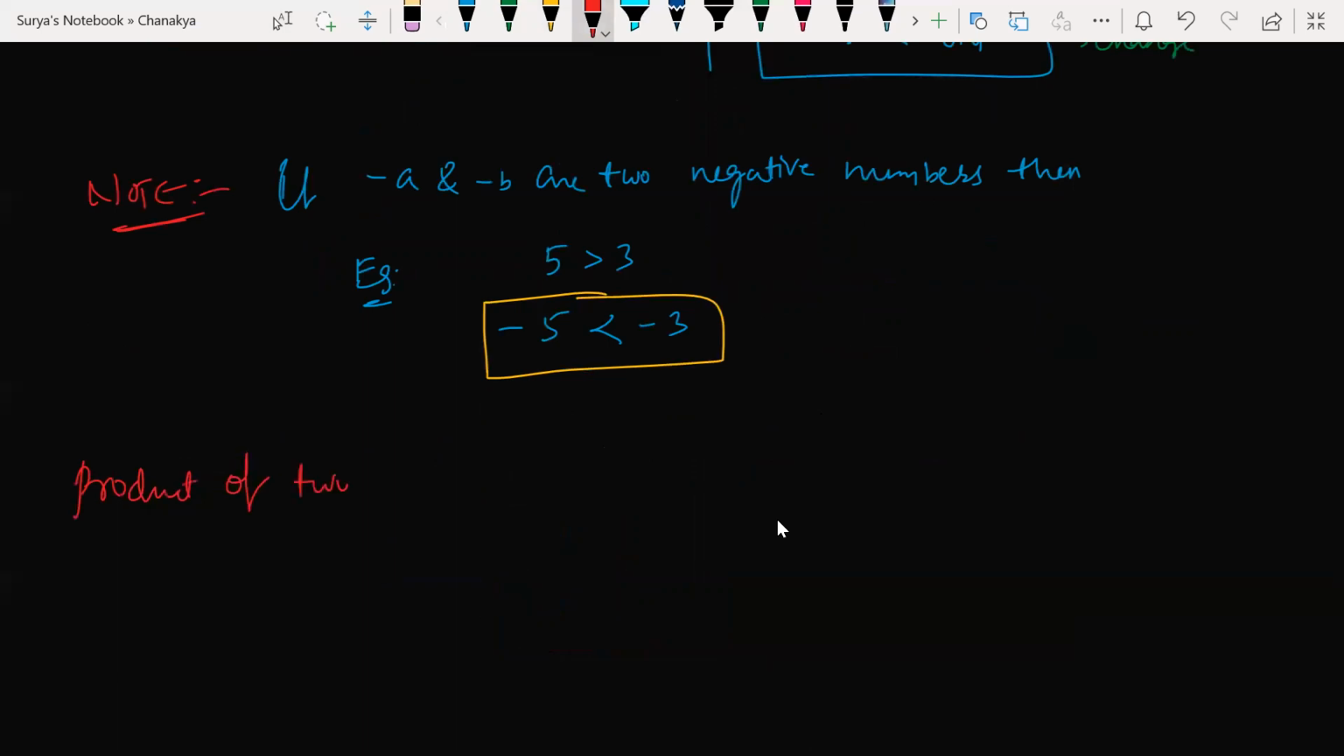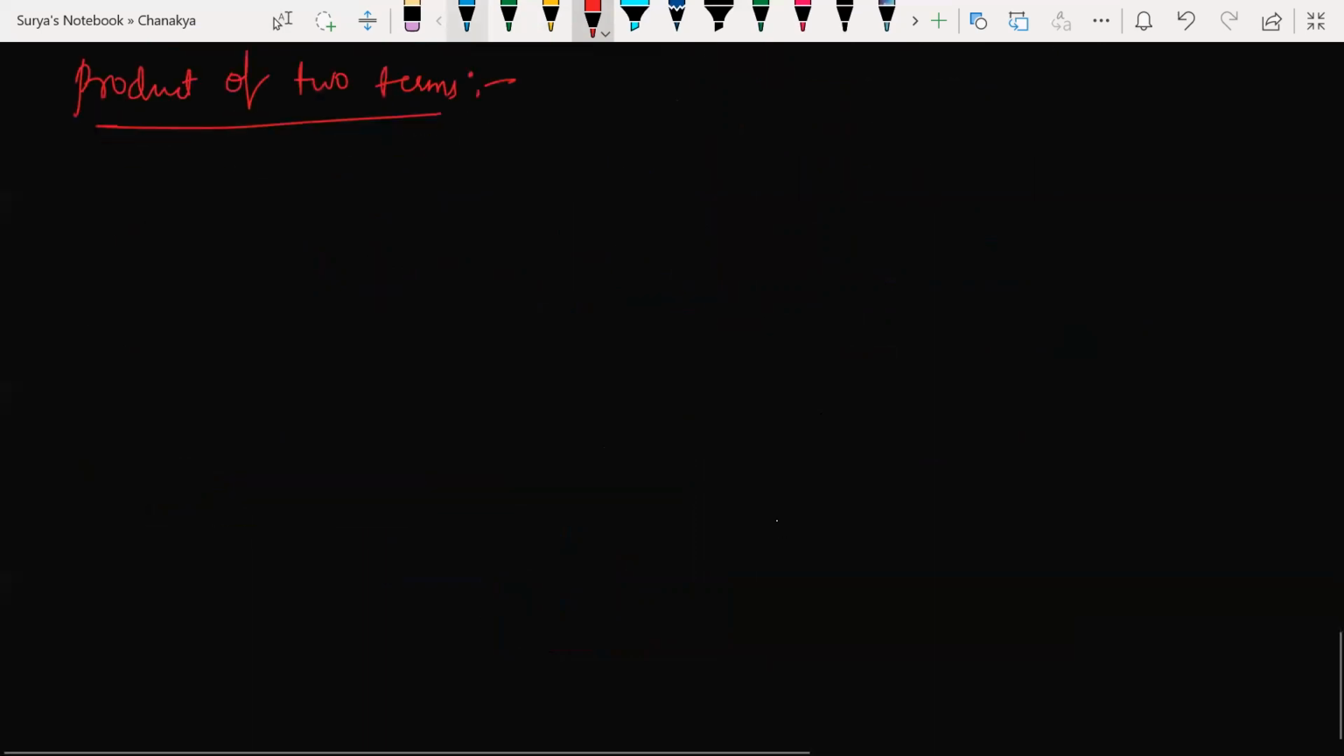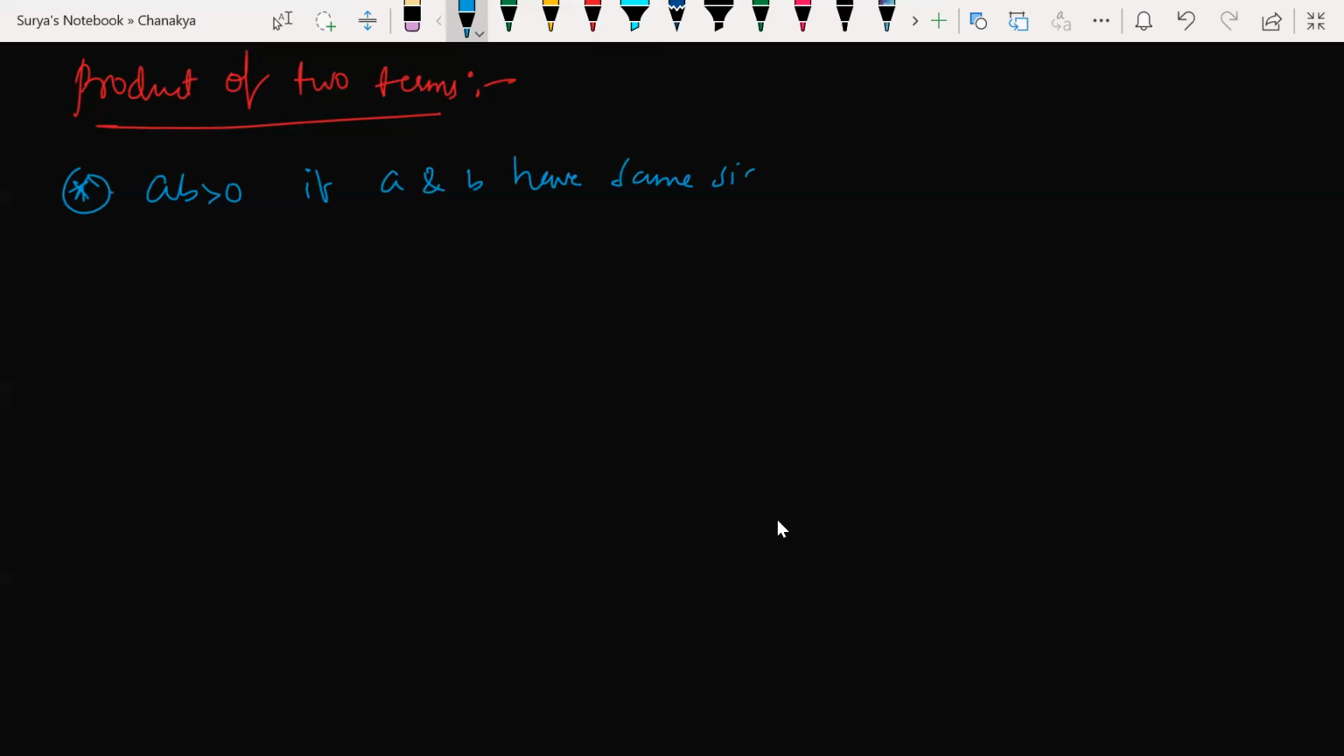Next, product of two terms. What do you mean by this? Product of two terms. Suppose AB is greater than 0. If AB is greater than 0, when is it possible? If A and B have the same sign, isn't it? AB is less than 0. When is it possible?